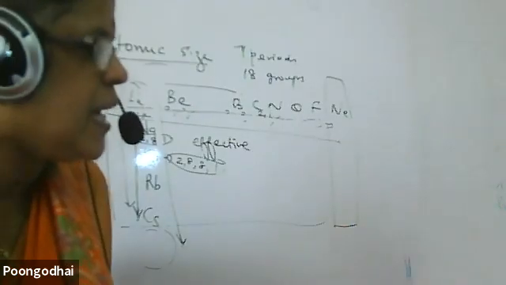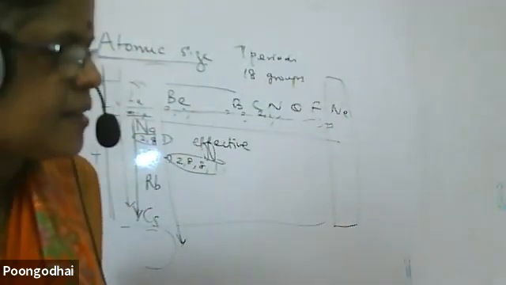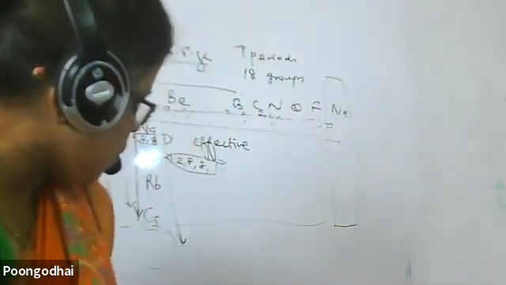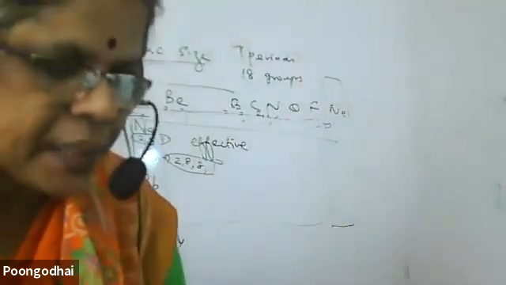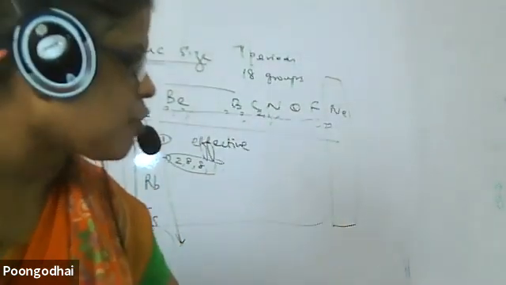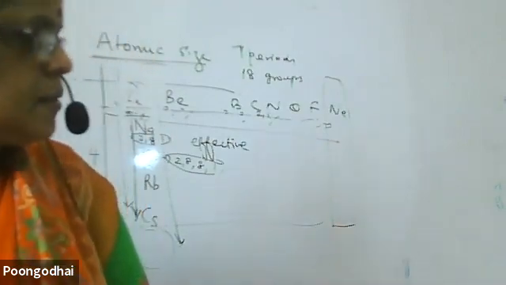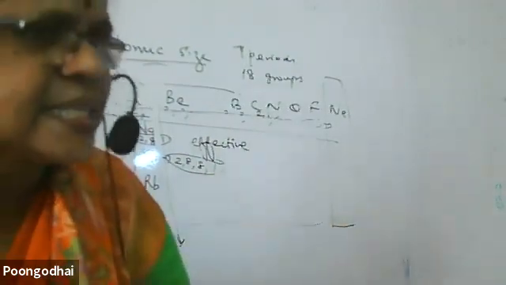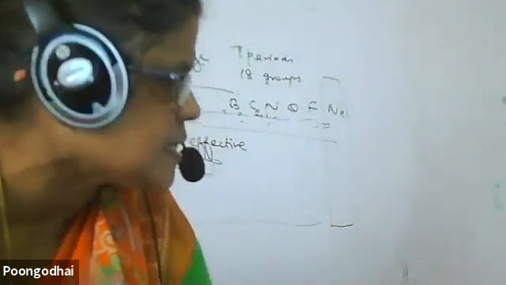Lithium atomic number is 3. Electronic configuration, how will you write? 2,1. Sodium atomic number is 11. 2,8,1. Potassium atomic number is 19. 2,8,8,1. When I move down the group, what happens? The number of shells increases. When the number of shells increases, the size of the atom increases.